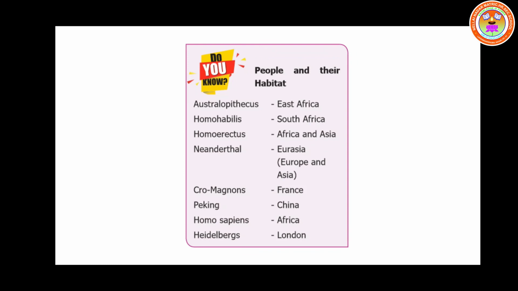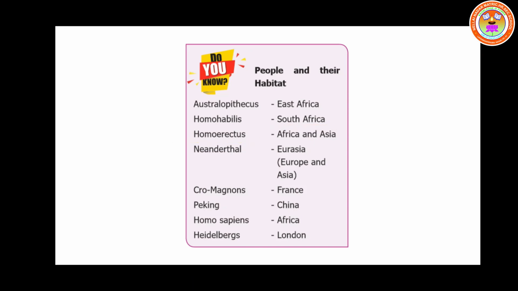Children, now let us study the people and their habitat. Habitat is nothing but the living place. First one is Australopithecus. Their living place is East Africa. Number 2, Homo habilis. Their living place is South Africa. Number 3, Homo erectus.